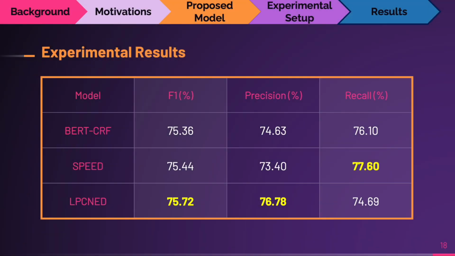Now, we look at the model's performances. For comparison purposes, we used the BERT CRF model as our baseline model, which is currently considered the state-of-the-art model for event detection in a general domain. Additionally, we compared our LPCNED model to the SPEED model since LPCNED is an improvement upon SPEED. All of our experiments were conducted on the CEAC dataset's test set. The results of our experiments have demonstrated that our LPCNED model outperforms the baseline BERT CRF model by 0.36% and the SPEED model by 0.28%.